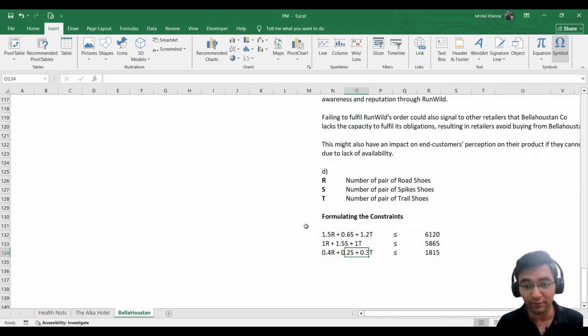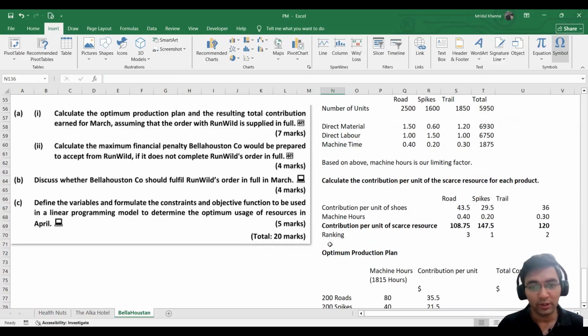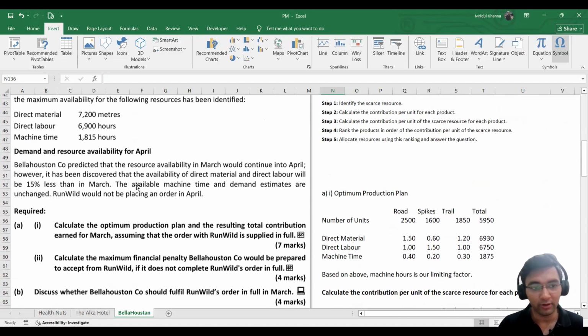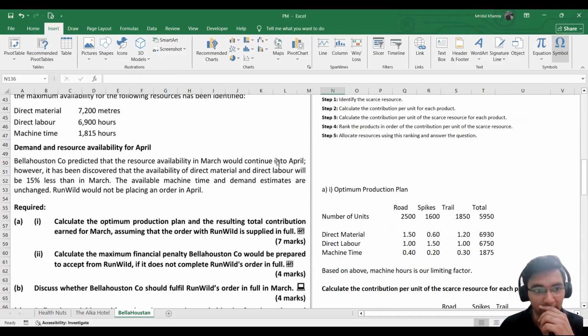So these are the first three main equations that you are required to write. Apart from this, there are some additional equations that you should write. For example, we know the demand. It was already mentioned that the resource availability would continue, the available machine time that we have already considered, and the demand estimates are unchanged.